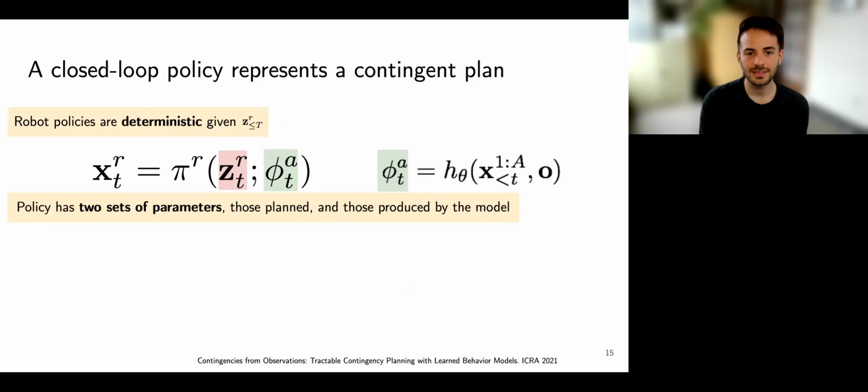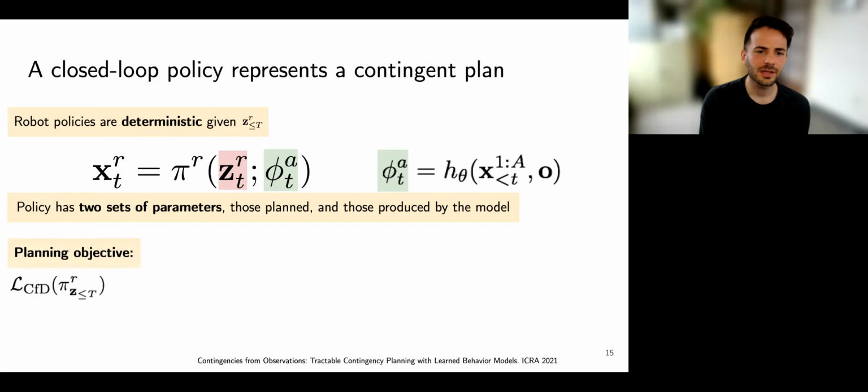The stochastic policies in the model become deterministic when their uncertainties are specified. Thus, we can treat the robot's uncertainties as the latent planning space. Specifying them identifies a particular deterministic closed-loop robot policy. This policy is a plan to react to future behaviors of the other agents. The plan parameters are optimized via a gradient ascent objective, on our planning objective.